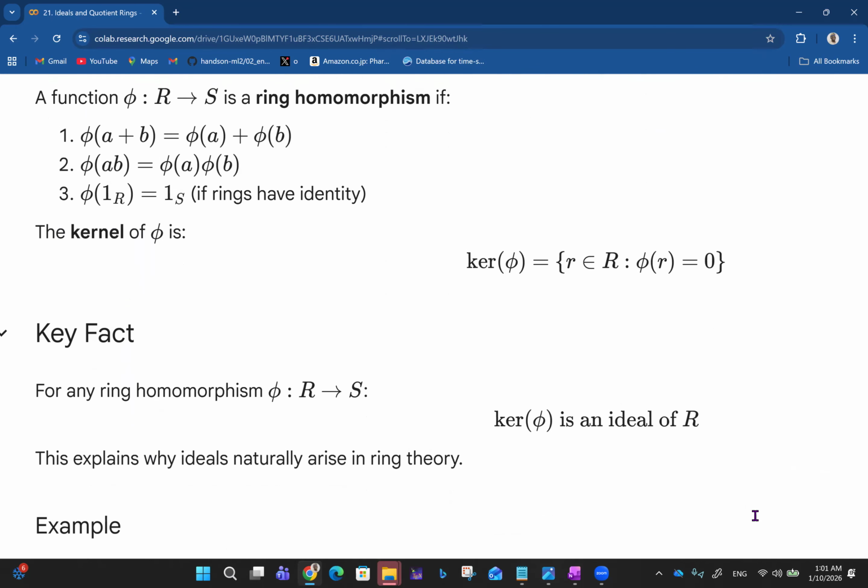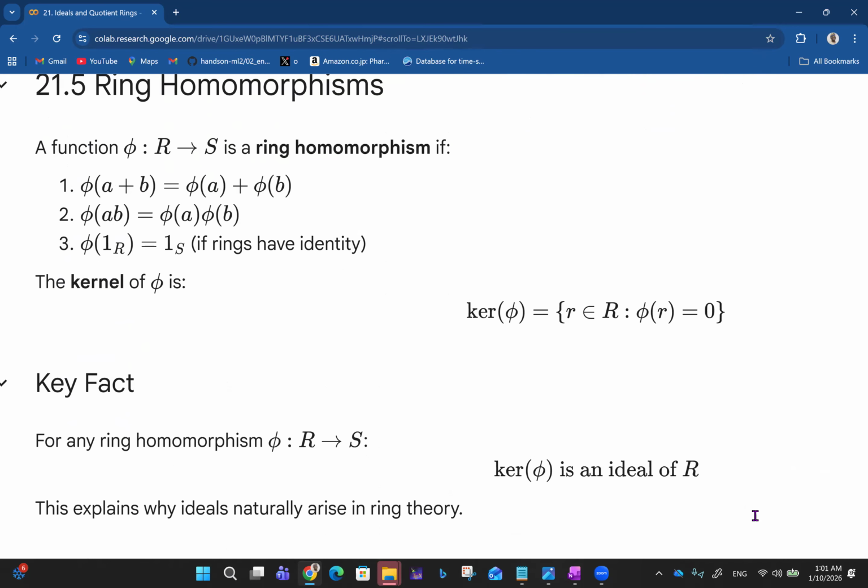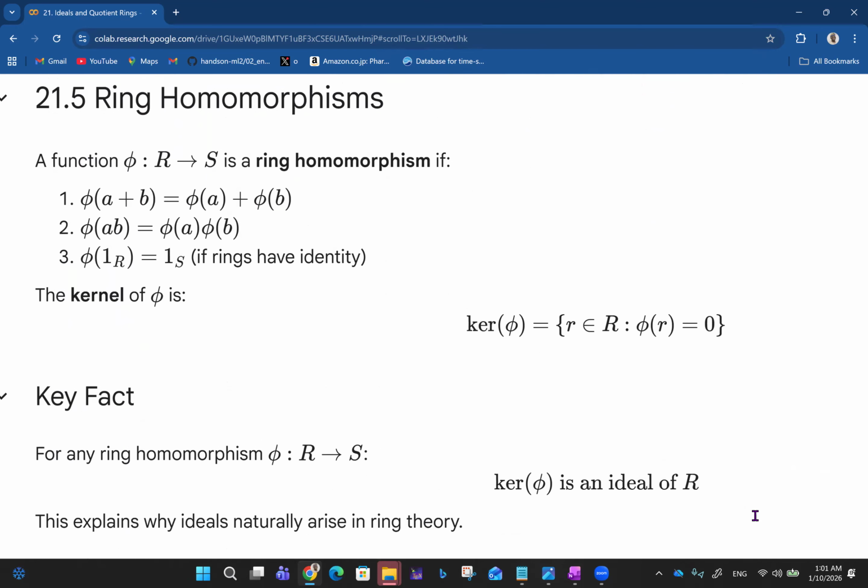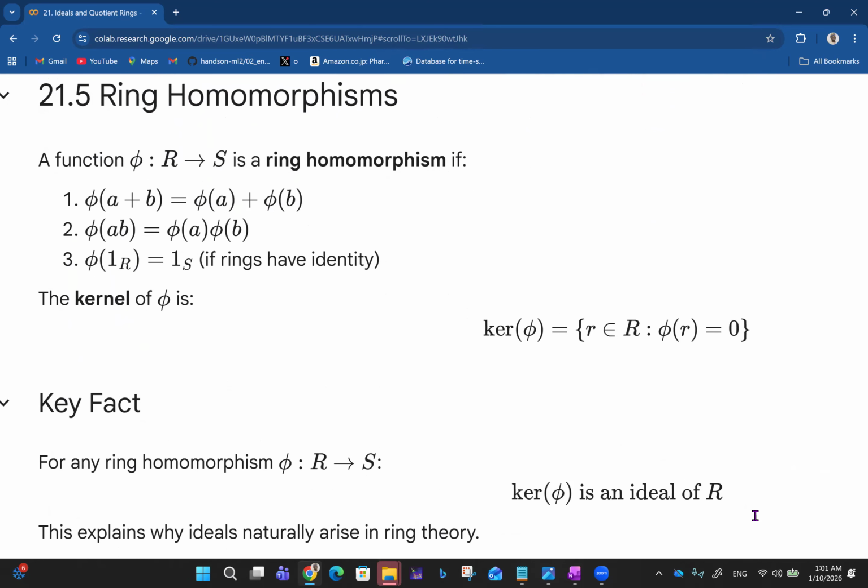Then we can talk about ring homomorphisms. Based on what we learned in group theory, a homomorphism preserves the structure of groups. But in this case, we're talking about homomorphism in the context of rings.